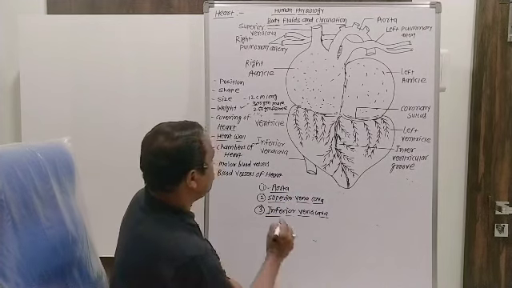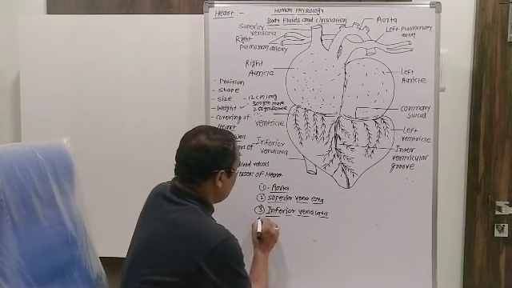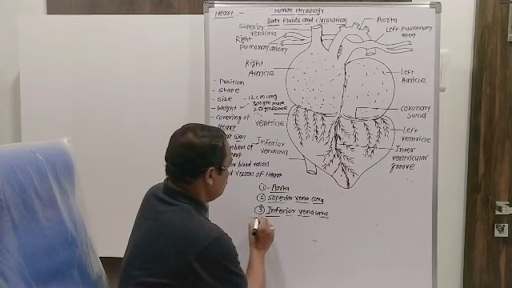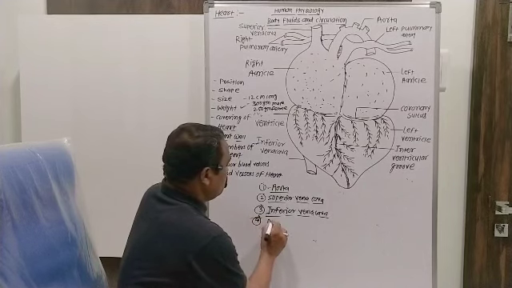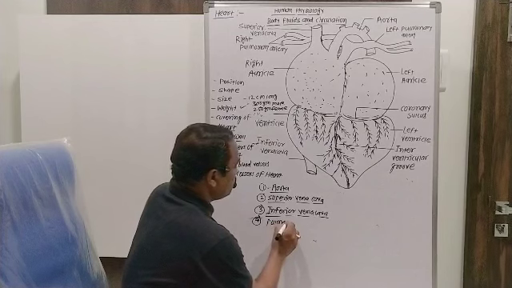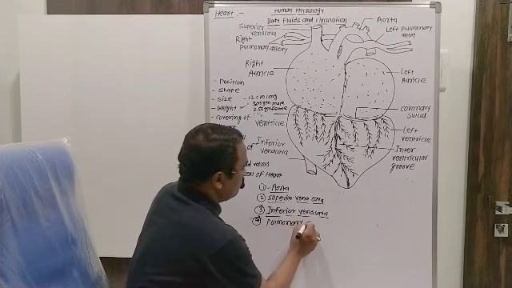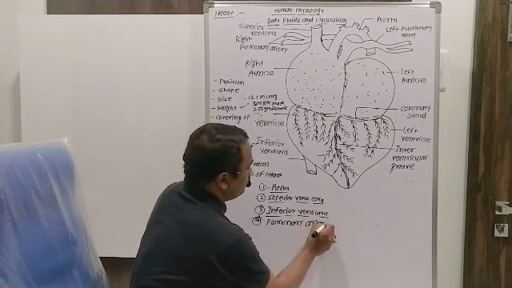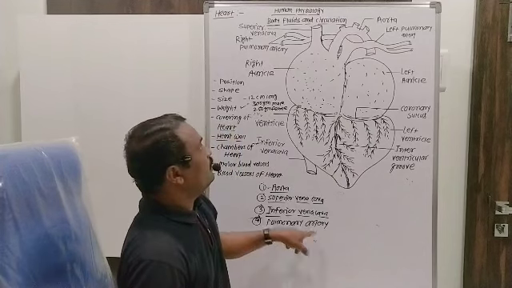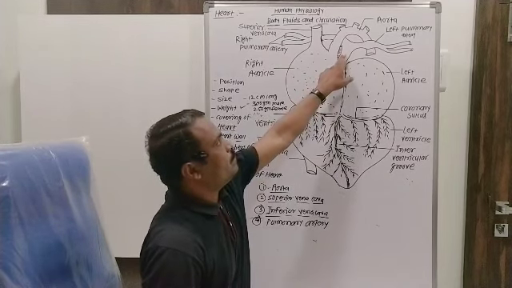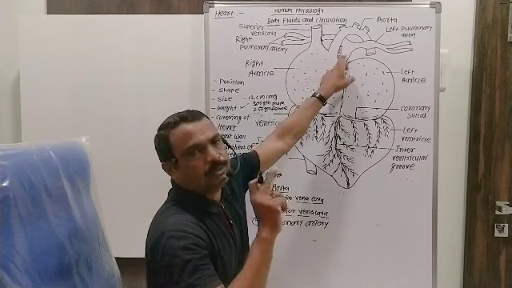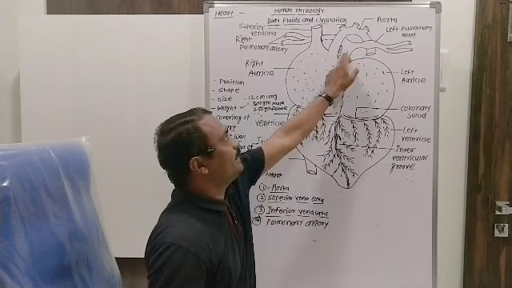Now the fourth one is the pulmonary artery. This one is the pulmonary artery, which divides into two branches. One is the right pulmonary artery and second is the left pulmonary artery.